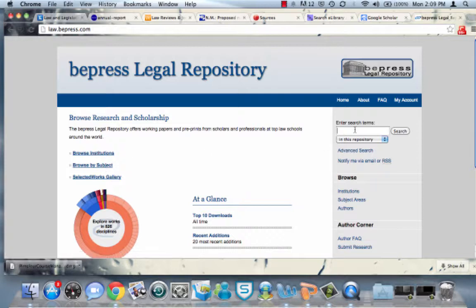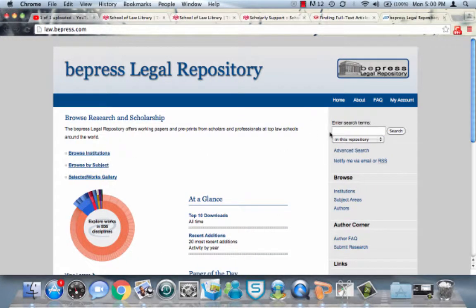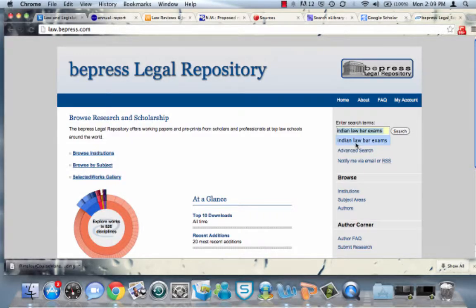So bpress, as an example, if you search, you can browse research and scholarship. They'll even describe it. Their legal repository offers working papers and preprints from scholars and professionals at top law schools around the world. So you can browse by subject here, or browse in the search box here, such as Indian law and bar exams.